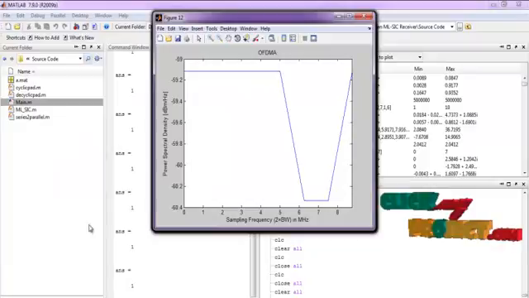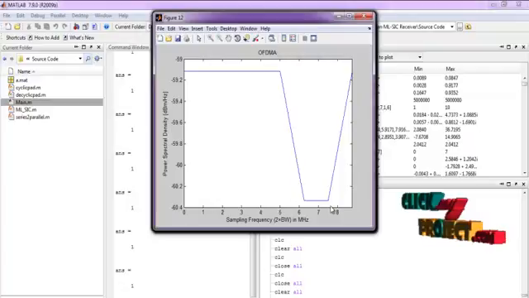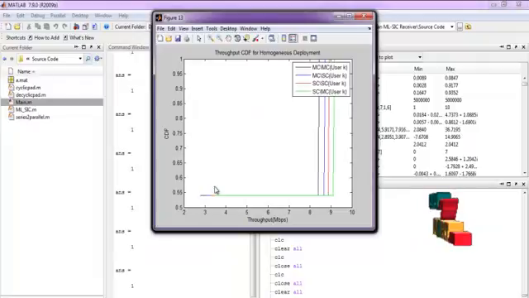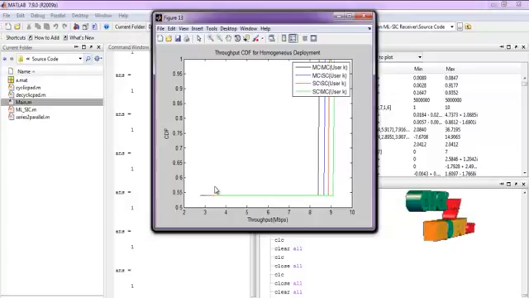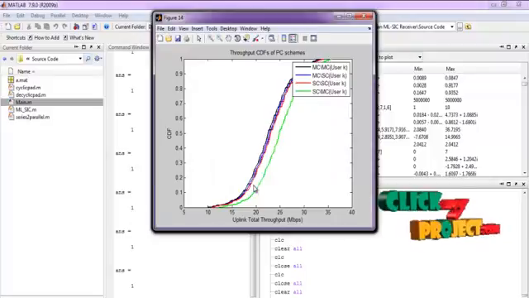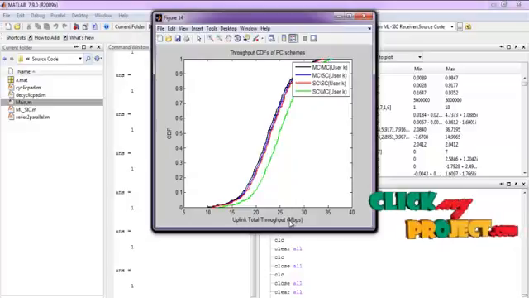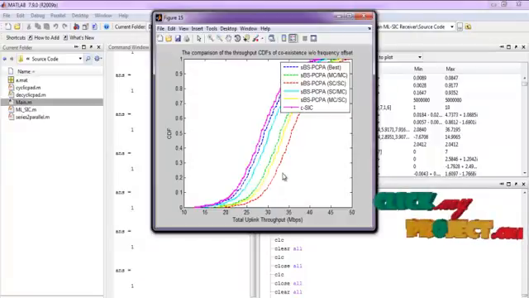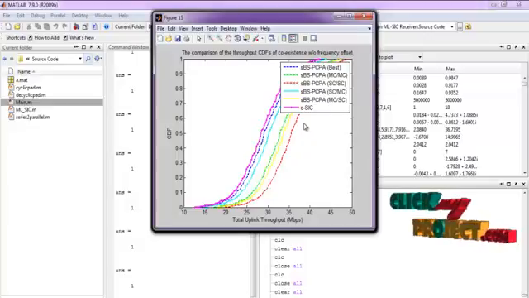This is the power spectral density graph by varying the sampling frequency in megahertz, and this is the CDF, that is the throughput cumulative distribution function for homogeneous deployment by varying the throughput response. This is the cumulative distribution function by varying the uplink total throughput. For uplink communication, we analyze the cumulative distribution function result. This is the cumulative distribution for total uplink throughput for the existing and our proposed work.